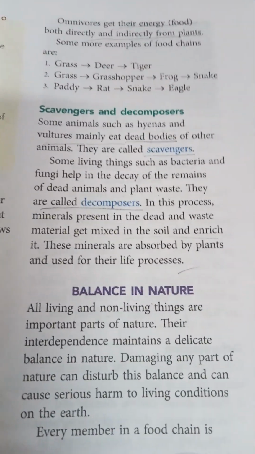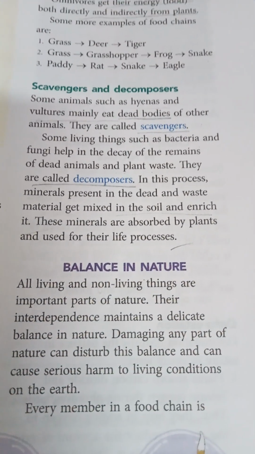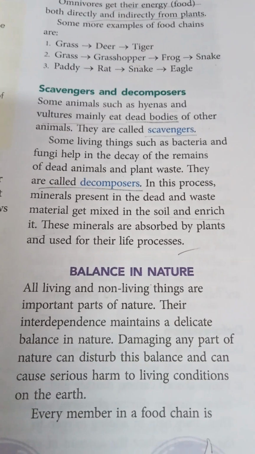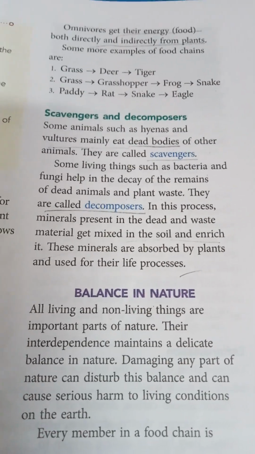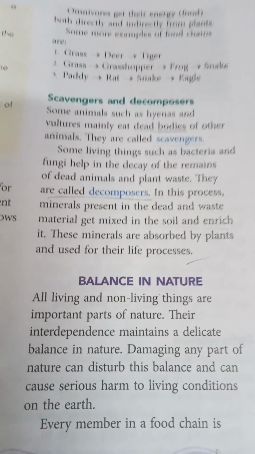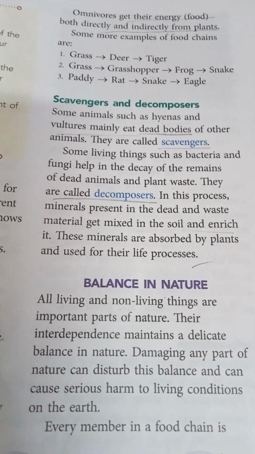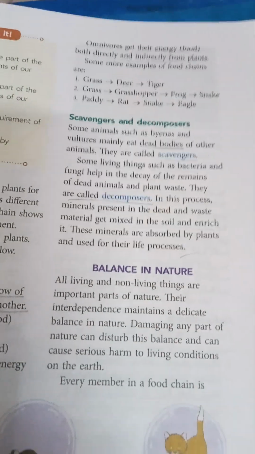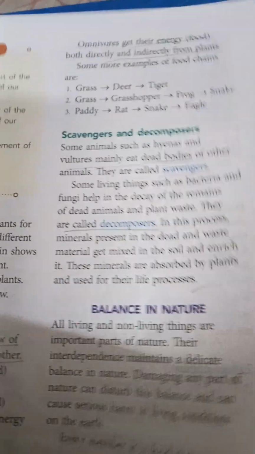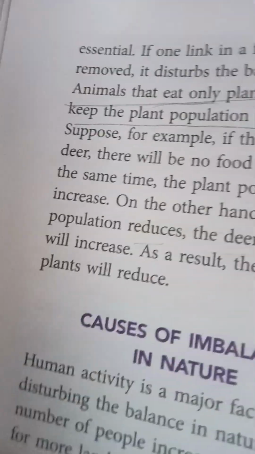Now, balance in nature. All living and non-living things are important parts of nature. Their interdependence maintains a delicate balance in nature. Damaging any part of nature can disturb this balance and can cause serious harm to living conditions on the earth. Every member in a food chain is essential.